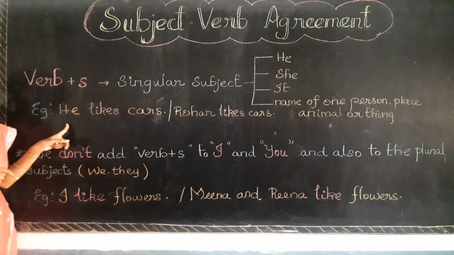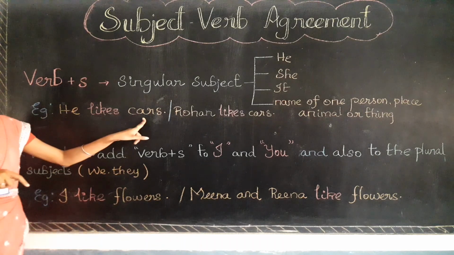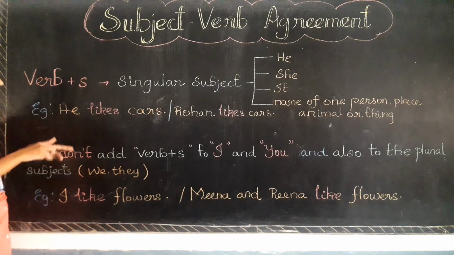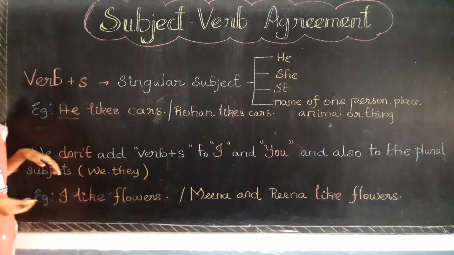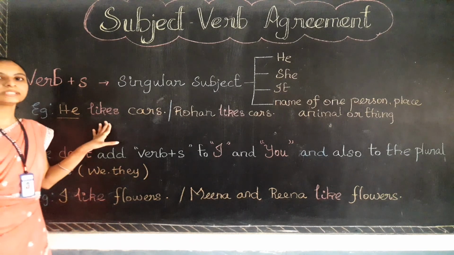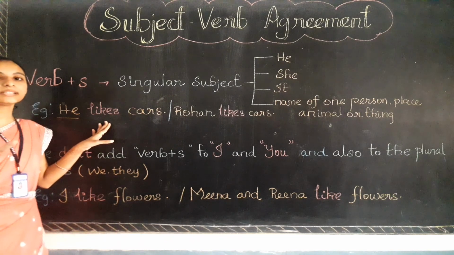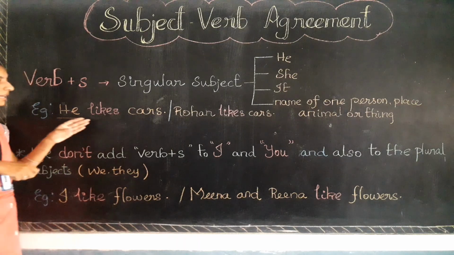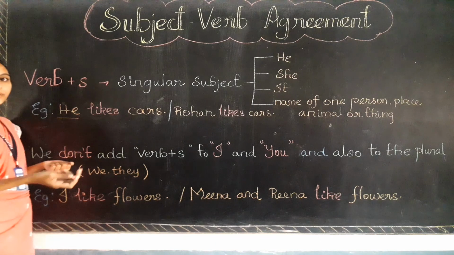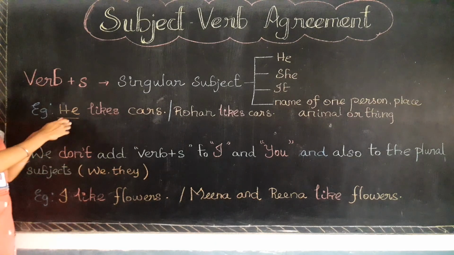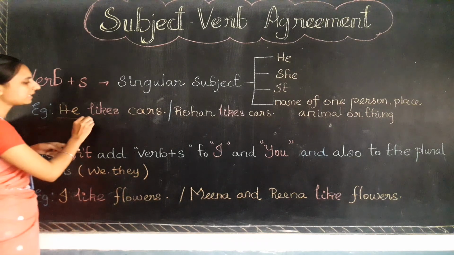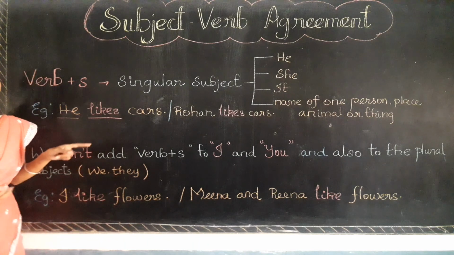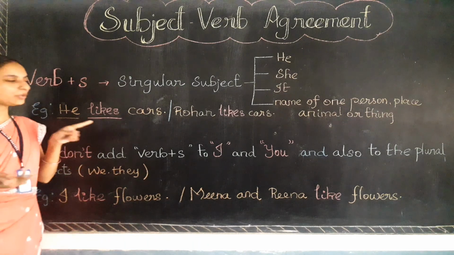Here there is an example. He likes cars. He likes cars. He is the singular subject. And I am talking about how he really likes cars, he likes a lot of cars very much. Here, which is the verb? The subject is he, and next to the subject is the verb, right? Likes. So likes is the verb here.